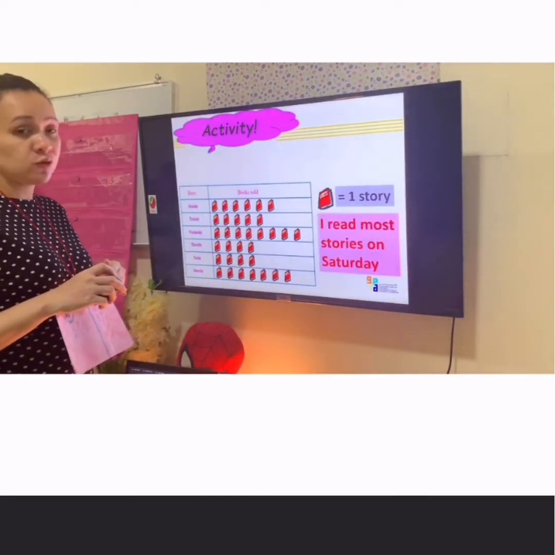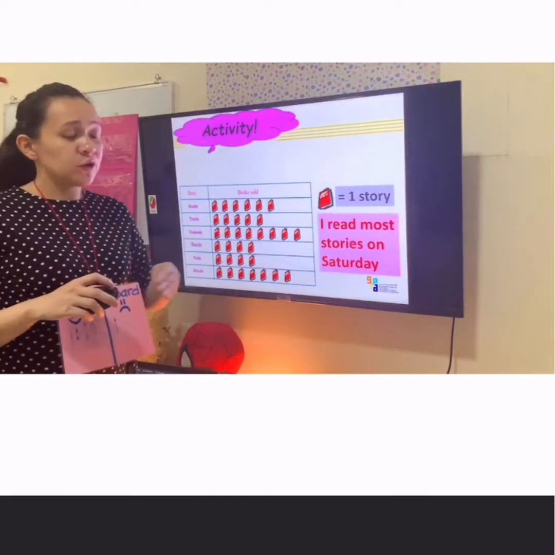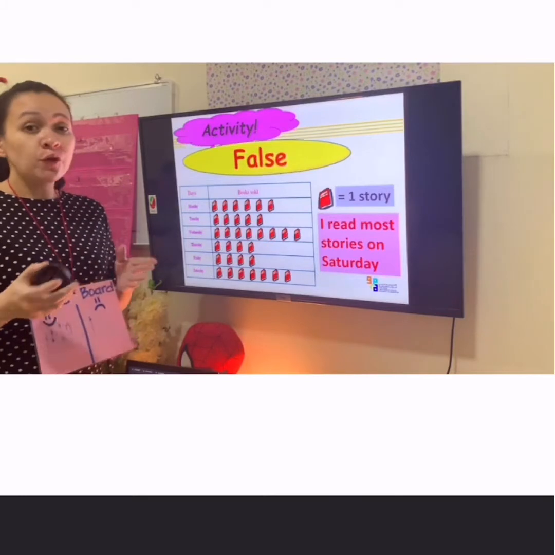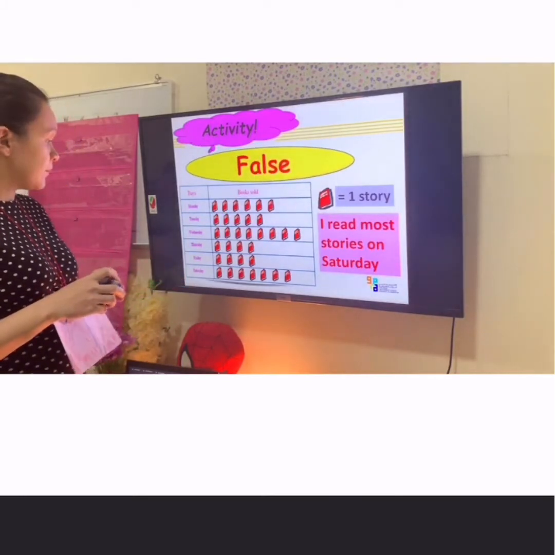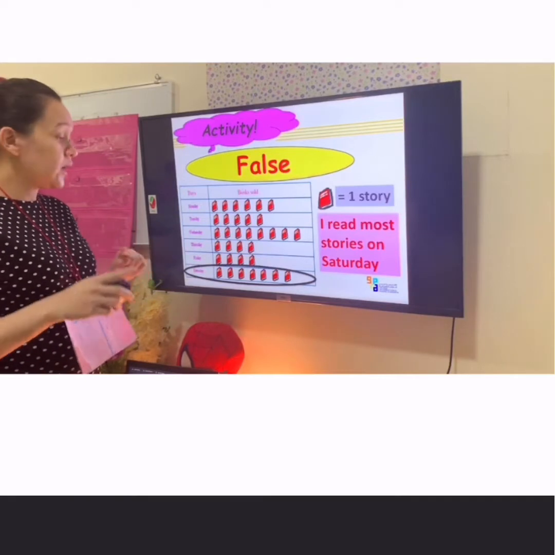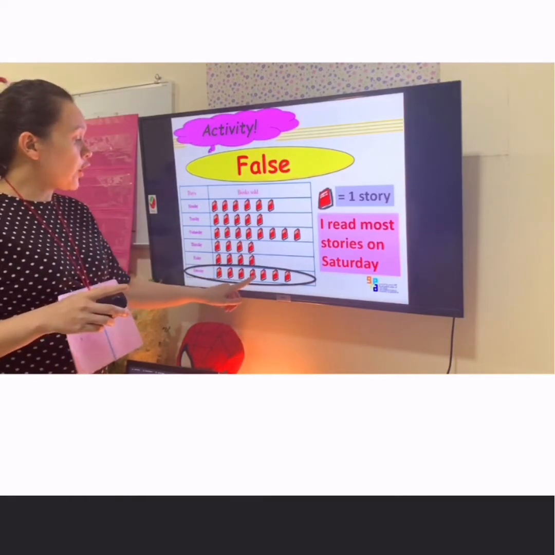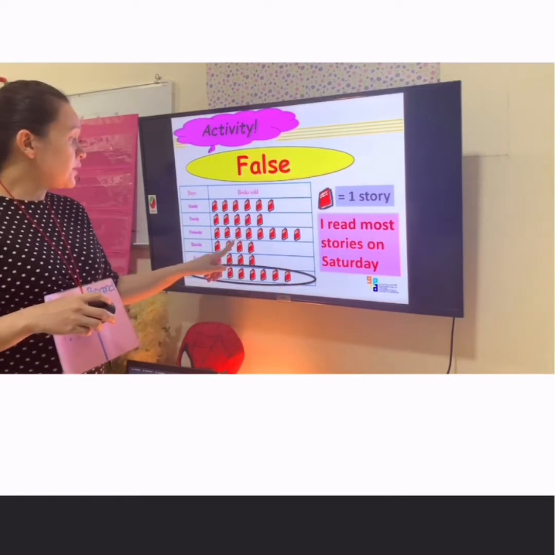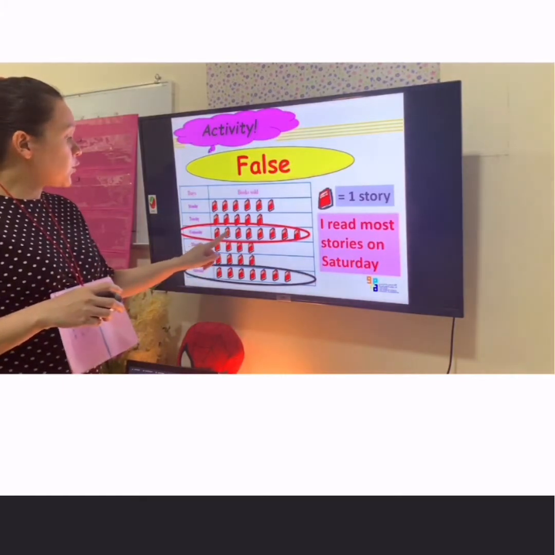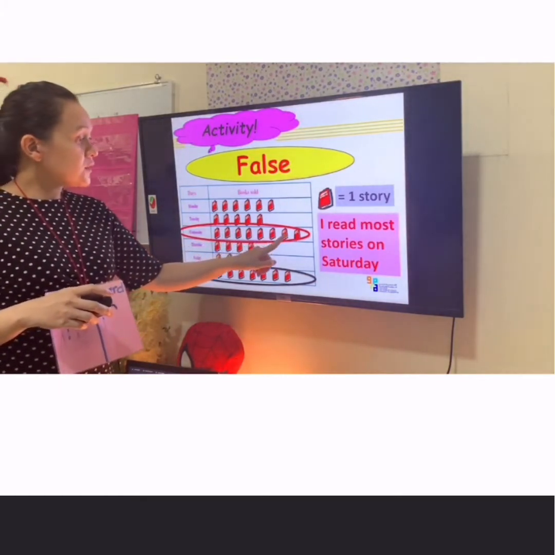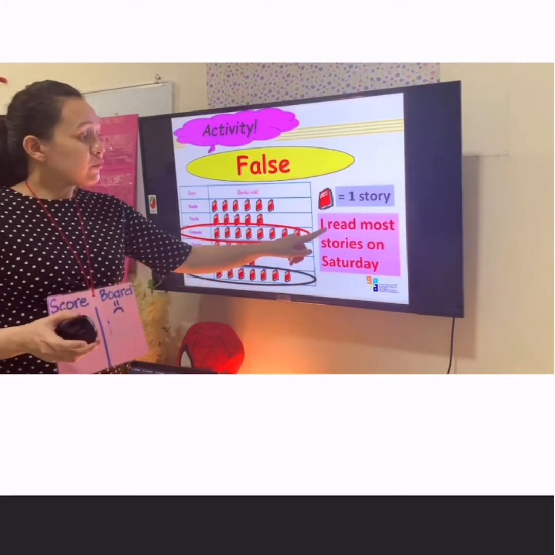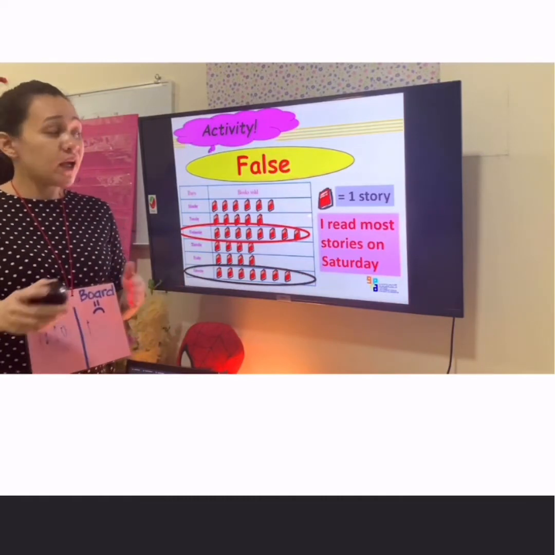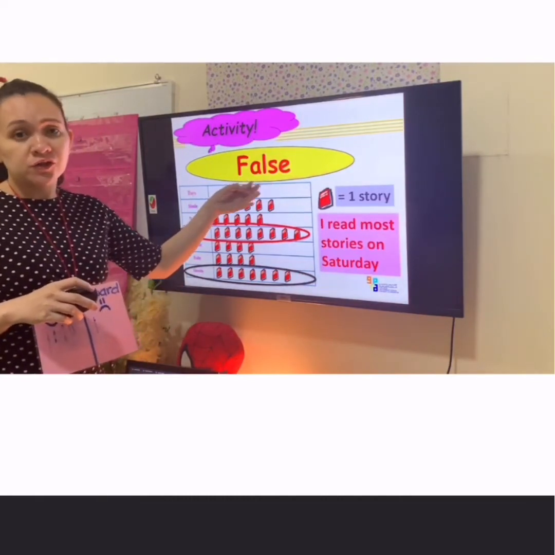Let's move to the last one. I read most stories on Saturday. What do you think is the answer? The answer is false. Let's check Saturday. The Saturday is here, so we are going to count. 1, 2, 3, 4, 5, 6, 7. So, this is 7. How about Wednesday? Let's count. 1, 2, 3, 4, 5, 6, 7, 8. So, I read most stories on Wednesday, not Saturday. That's why our answer is false.